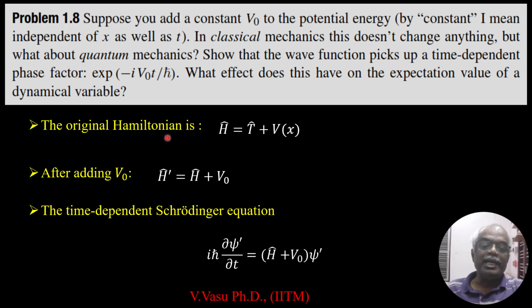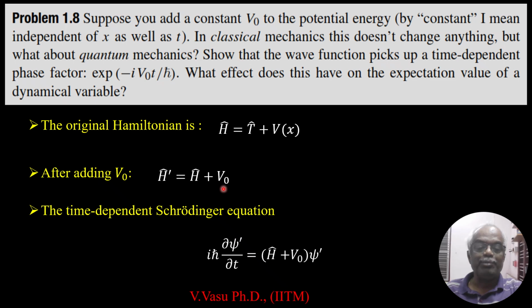The original Hamiltonian, as we know, is H hat equal to T hat plus V of x. That is, the total Hamiltonian is the sum of the kinetic energy plus the potential energy. After adding V0, a constant potential, the perturbed Hamiltonian H prime is equal to the unperturbed Hamiltonian plus V0.